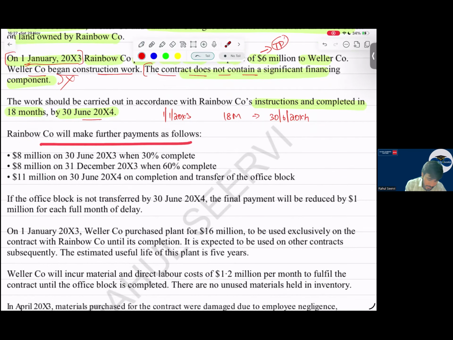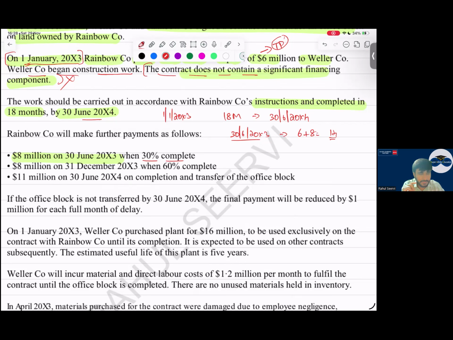R will make further payment as follows. 8 million on 30th June. Okay, sir. So within this year, the year end is 30th June 2003. So in the current year only, what is the amount we have received? So 6 plus 8 million. So in total, we have received 14 million in this year only. Then, okay, when 30 percentage completion is done, they're saying 30 percentage of the product is completed. So in the current year, we will recognize revenue for 30 percentage.